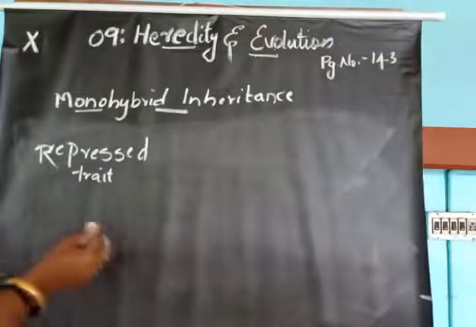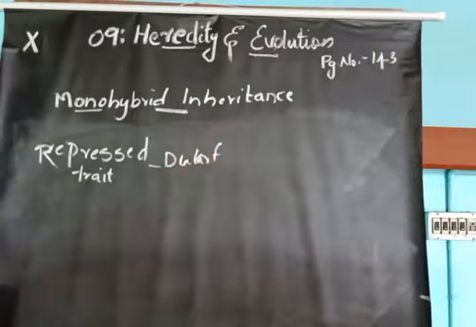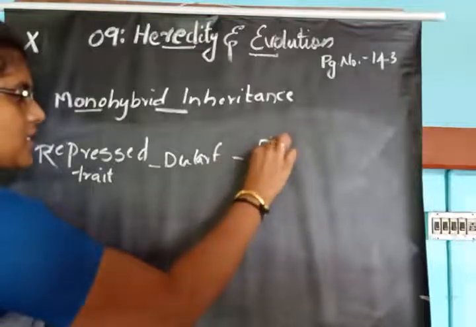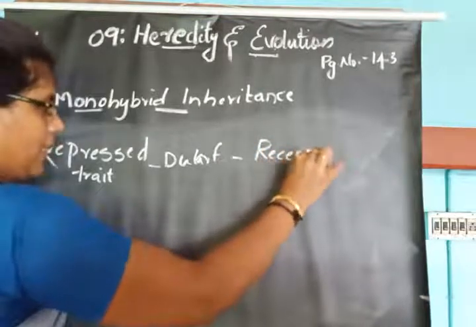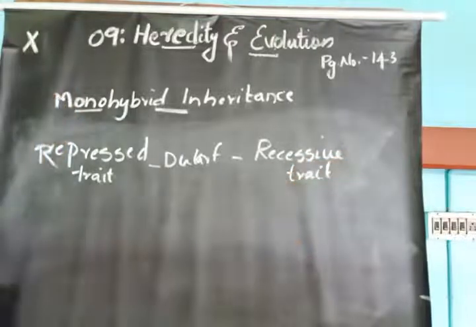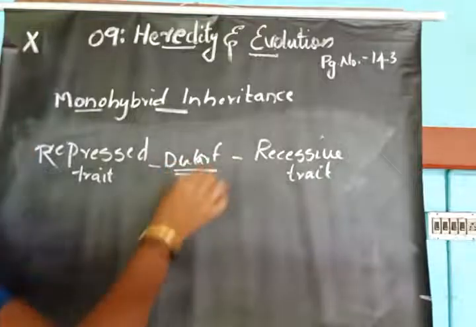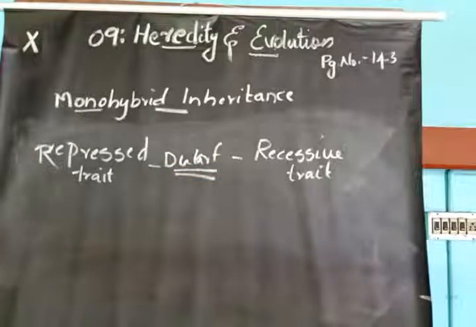What is the repressed trait? The repressed trait is dwarf. Dwarfness is the repressed trait. So Mendel called the repressed trait, that is dwarf, the recessive trait.